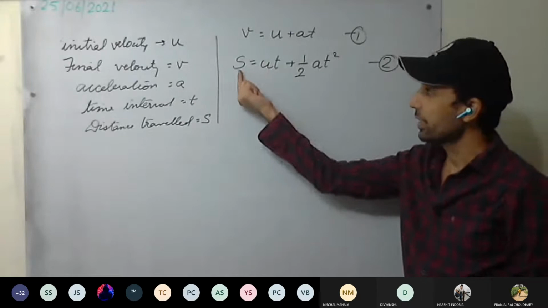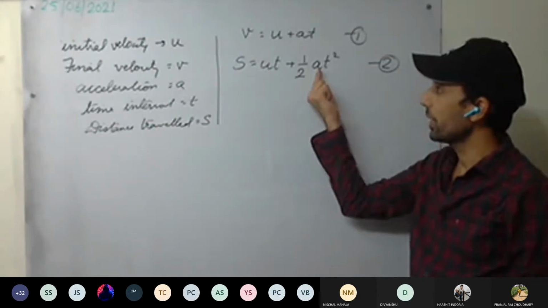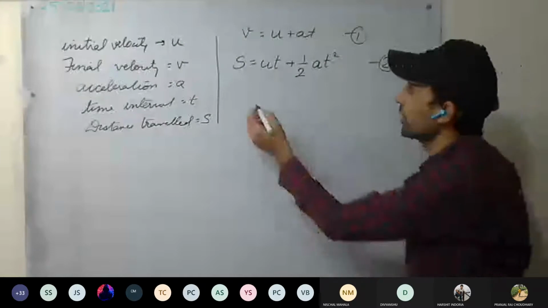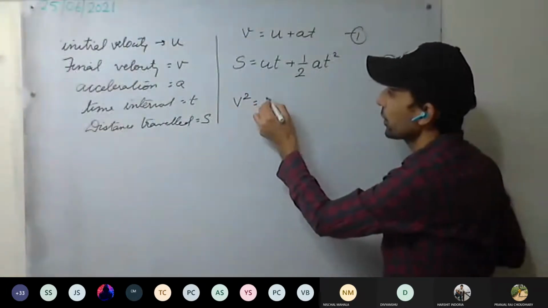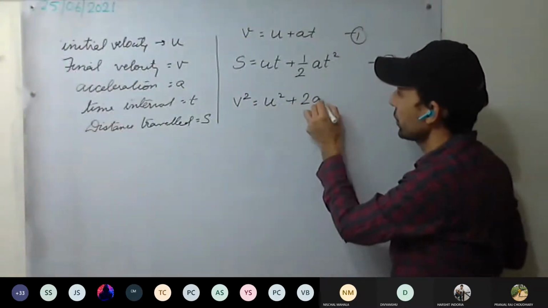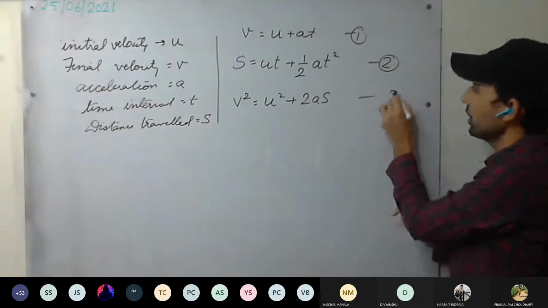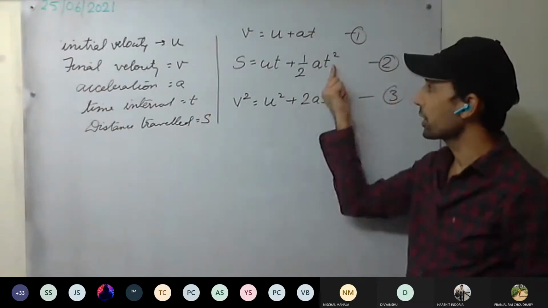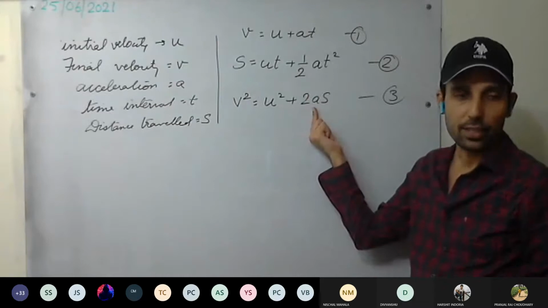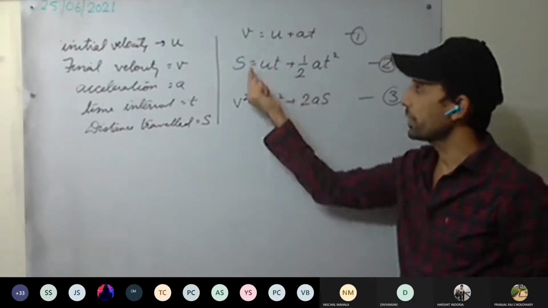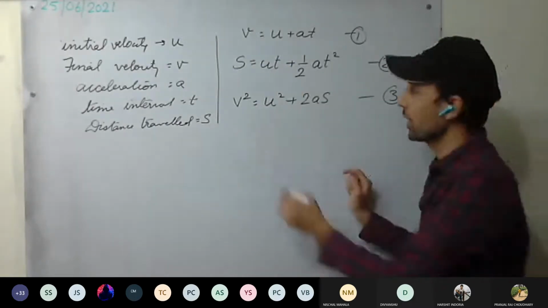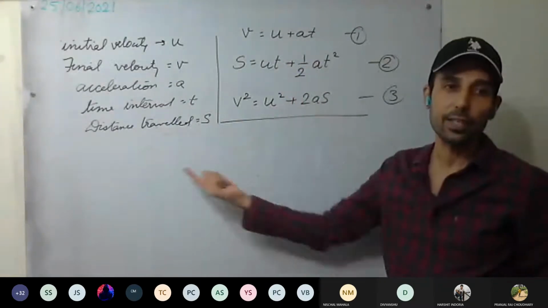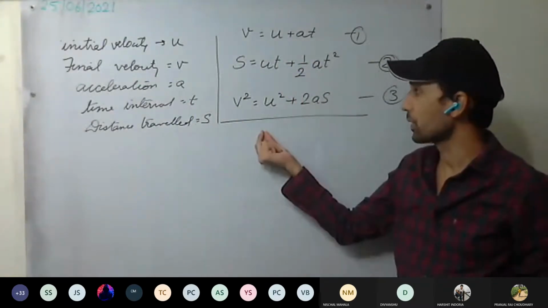You can see distance s, u, t, a are there, but no term of v. Third equation, v squared equals u squared plus 2as. You can see there is no term of t in the third. So we'll be deriving these three equations, and we'll be using them for solving different problems.